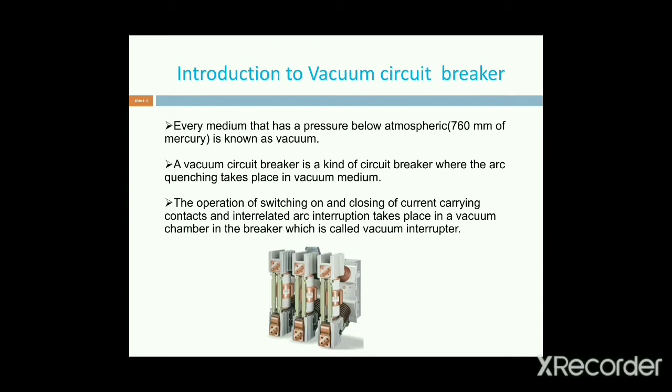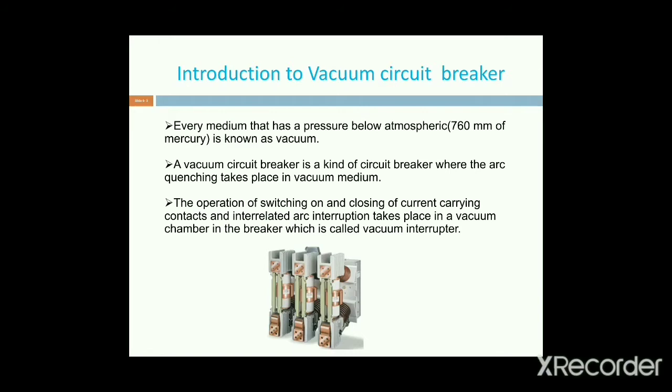A vacuum can be created by removing the air from a space, because in air we have so many molecules. Due to those molecules, the ionization process occurs. Due to that ionization process, some heat energy will be produced. Due to that heat energy, the temperature increases and the arc will be more.